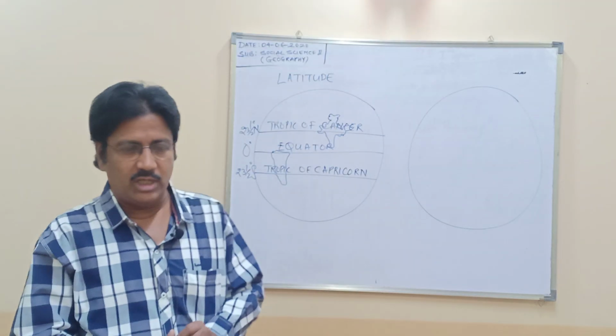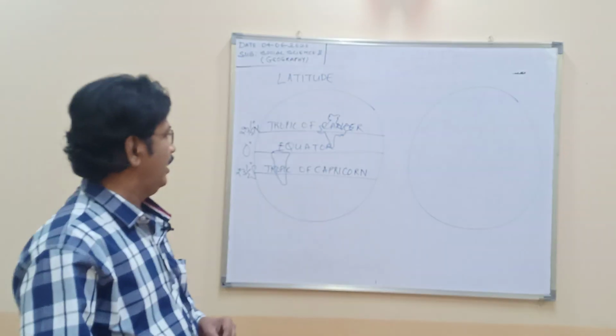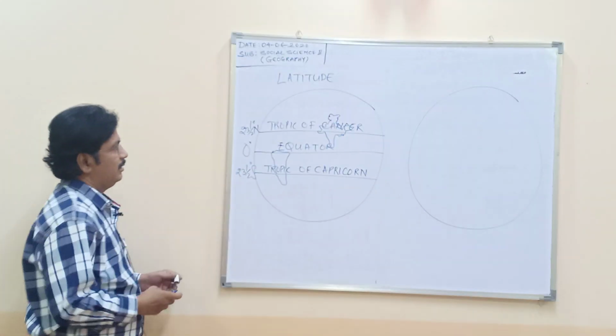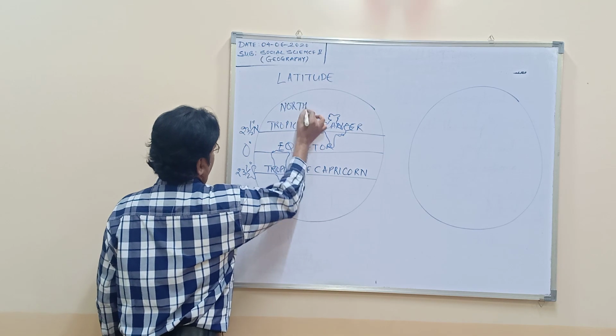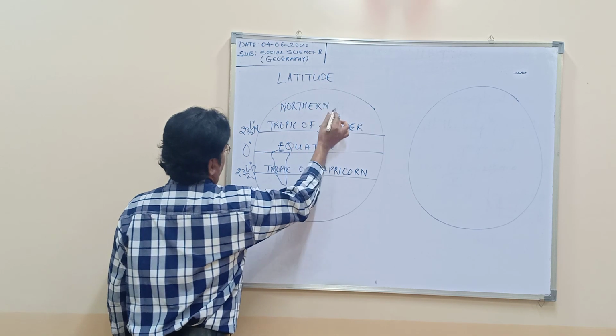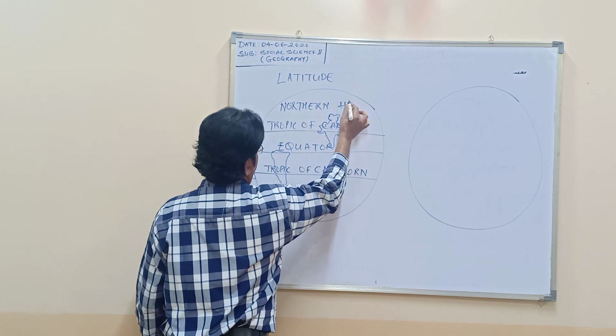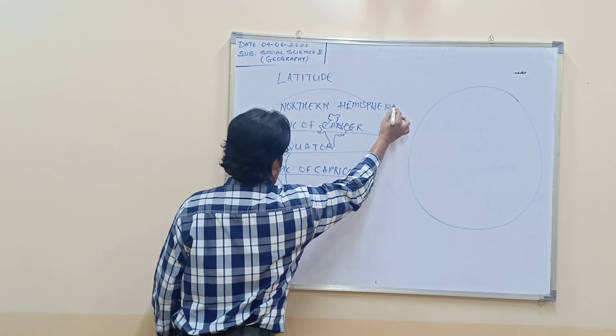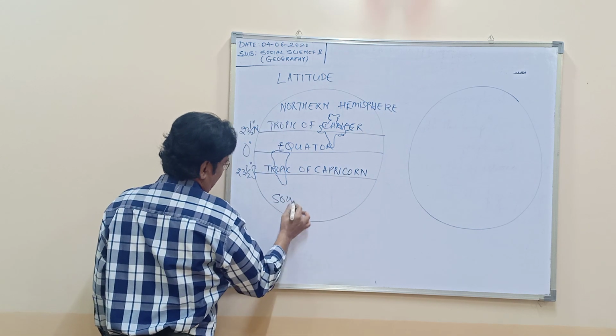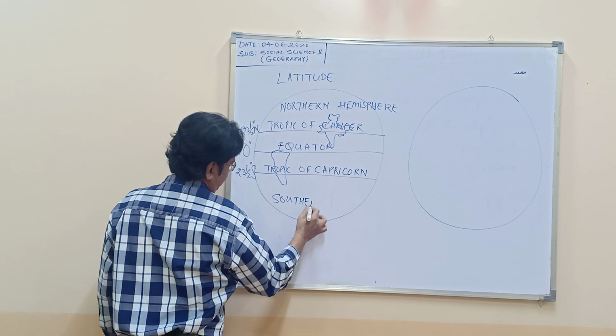Because of the differentiation in the hemisphere, this is your northern hemisphere, and below is your southern hemisphere.